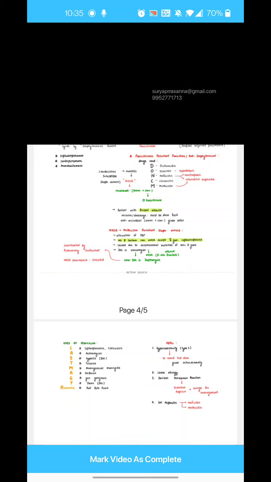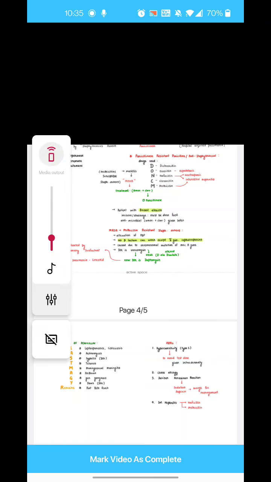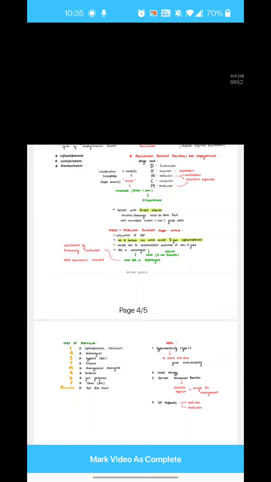Now whenever you read cycloserine, read it as psych-serine. Why should you read it as psych-serine? Because the main problem with the drug is it causes psychosis. And another issue with the drug is it causes seizures. Both the complications are seen with this drug, that is cycloserine.